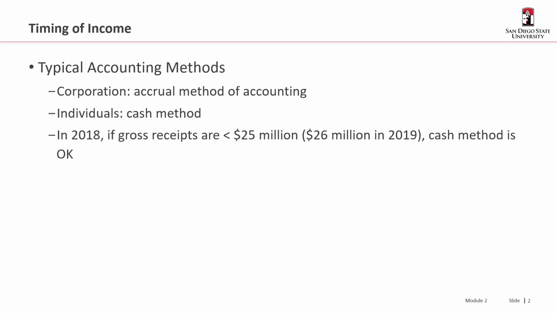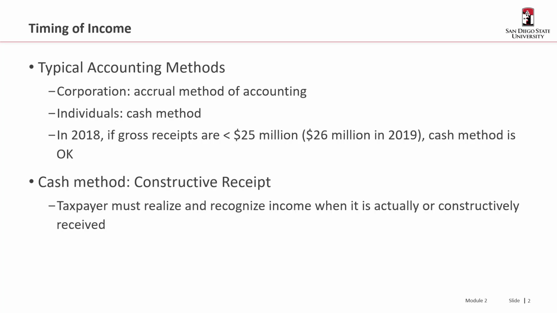However, starting in 2018, if gross receipts over a 3-year period on the average are less than 25 million, and that number is now increased up to 26 million in 2019, then the cash method is okay even for a corporation. So the Tax Cuts and Jobs Act really expanded the types of entities and the size of entities that were eligible to use the cash method of accounting. That number was much, much lower in 2017.